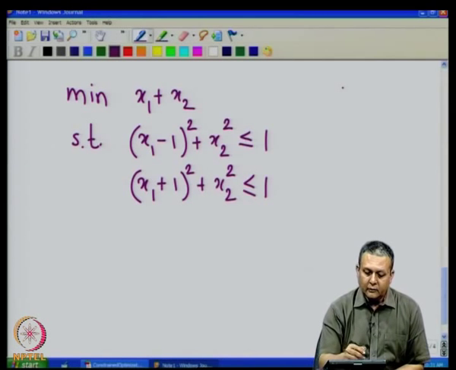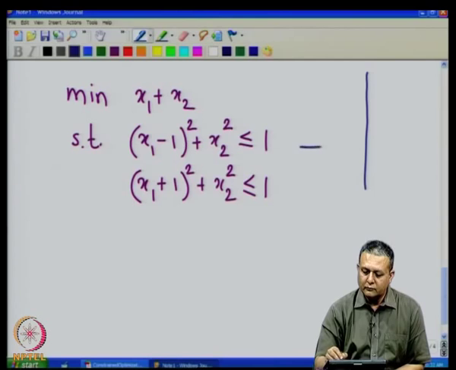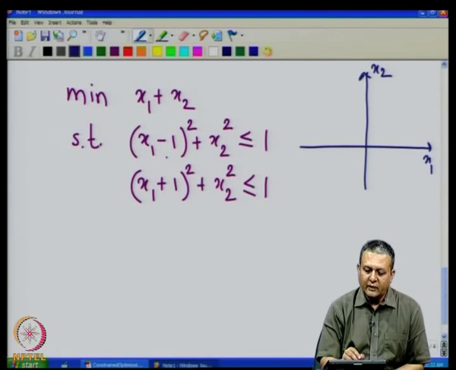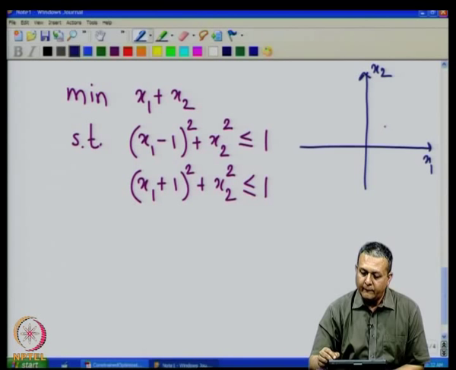So, the first constraint is a circle of radius 1 centered around (1, 0).